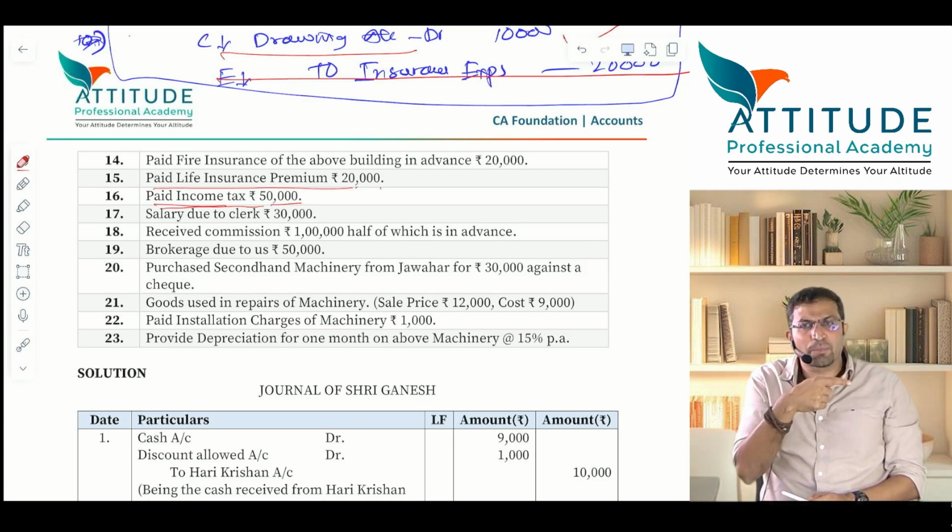Nobody is going to catch Attitude Professional Academy. They're going to, Vinayak sir is going to pay what?